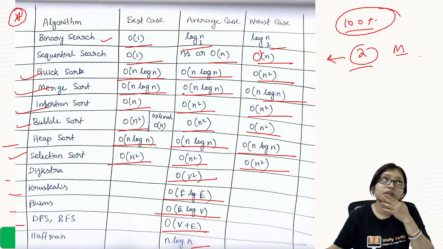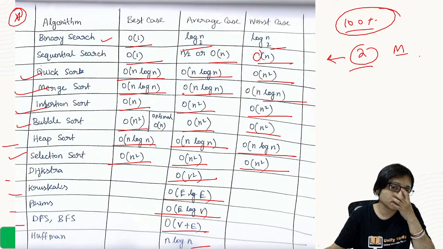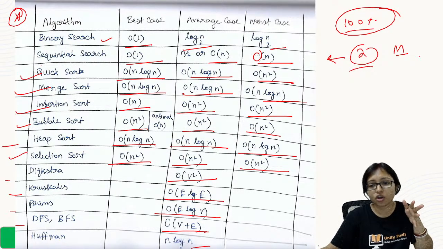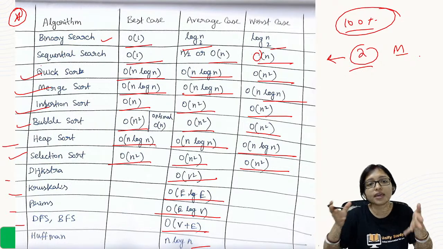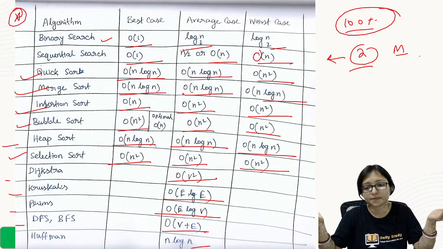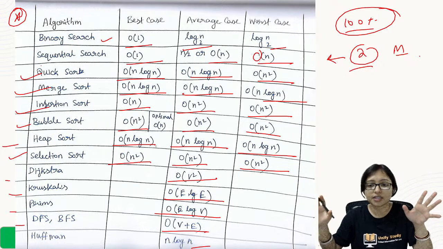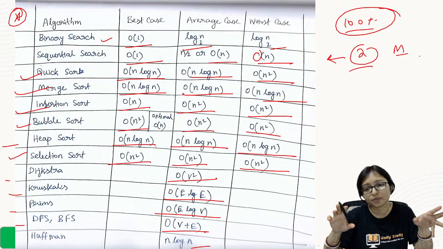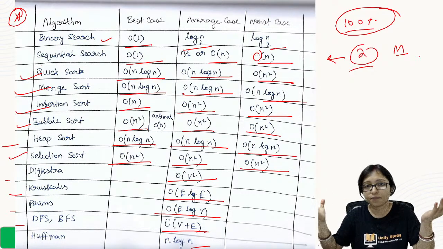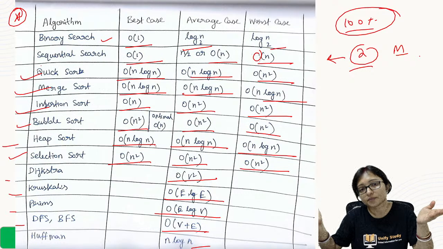Is it correct? Insertion sort, see that it is not like that. Array will be unsorted always because we are doing sorting here. Array will be definitely unsorted here because we are doing the sorting. If it is already sorted, then why would we go for sorting? All will be unsorted. There is nothing like something will be sorted. It will be depending on the length of the data. What is the length of the data?